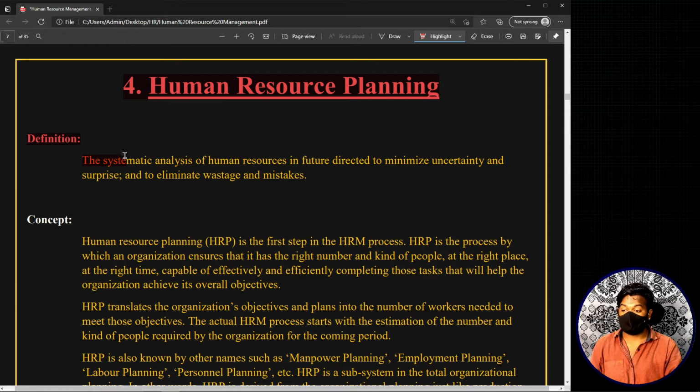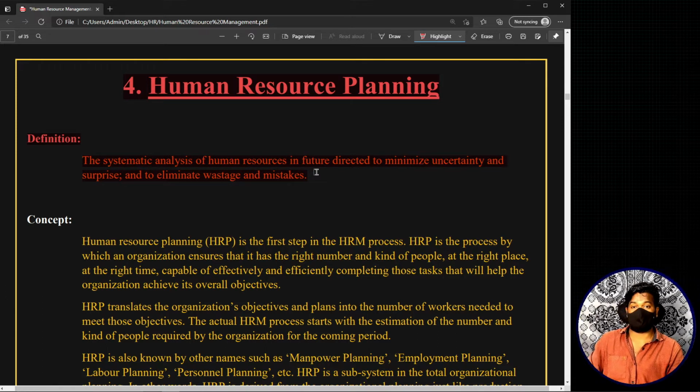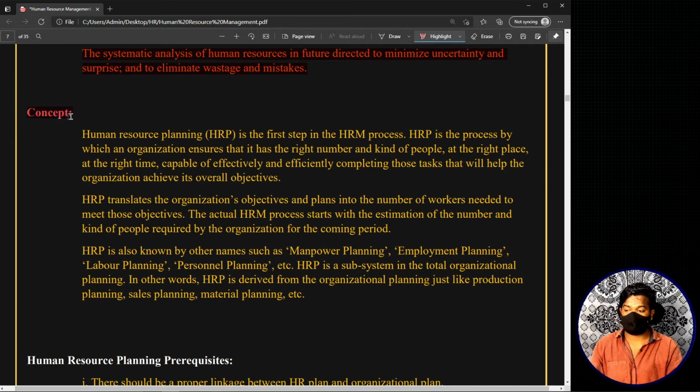Now, the systematic analysis of human resource in future, directed to minimize uncertainty and surprise and to eliminate wastage and mistakes. So this is the basic definition of human resource planning. Now moving on, let us talk about certain small things related to human resource planning. I think most of this theoretical part we have discussed in the concept part, but just for your reference.